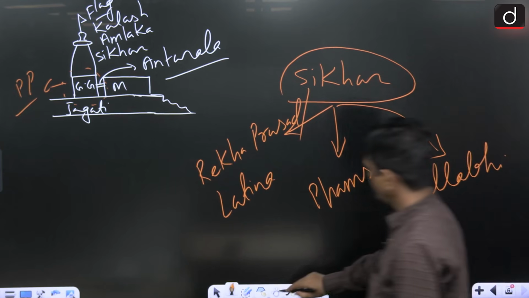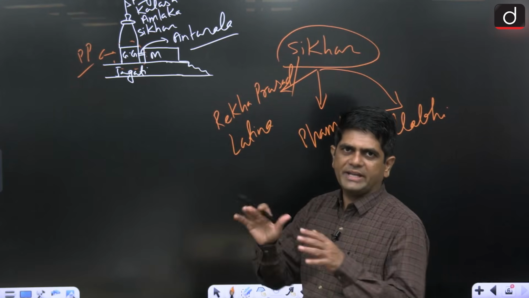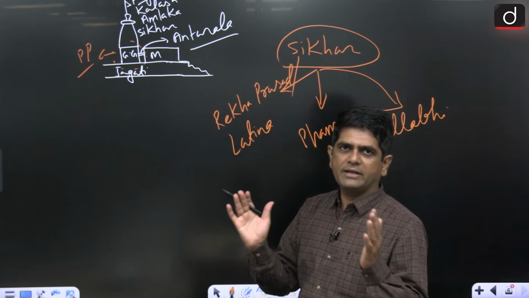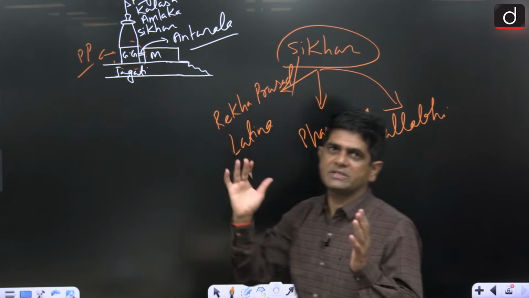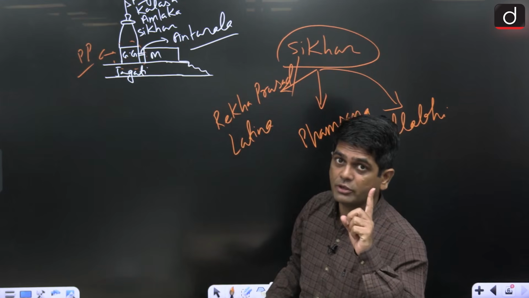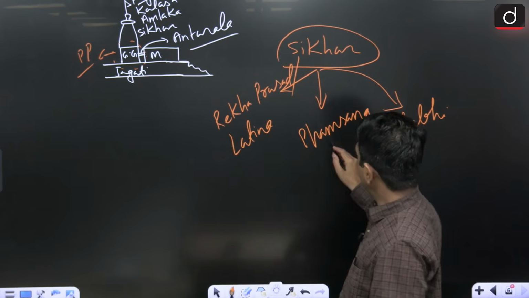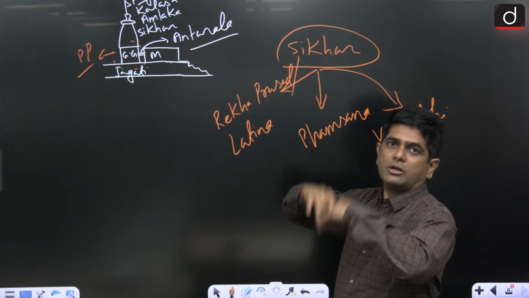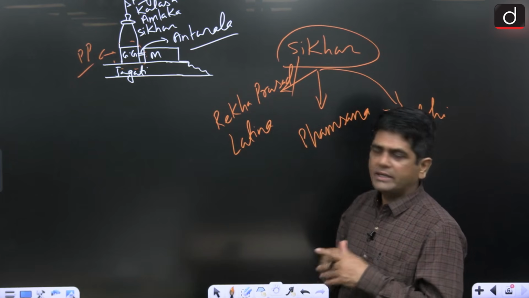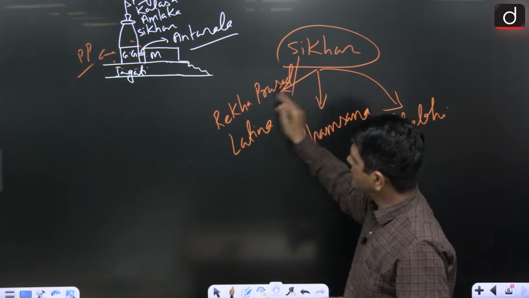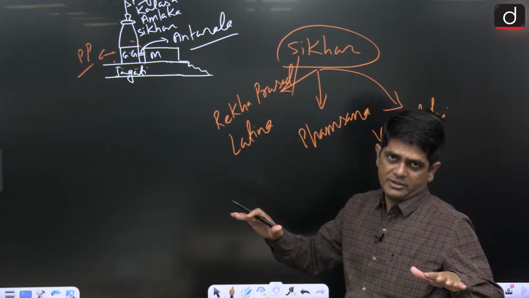What is the difference? In the Rekha Prasad, the base is square shaped and it curves towards the point. So the Rekha Prasad is basically curvilinear. Remember, very important. Then the Phamsana is not very lengthy. It is broader than the Rekha Prasad; its base is much broader.